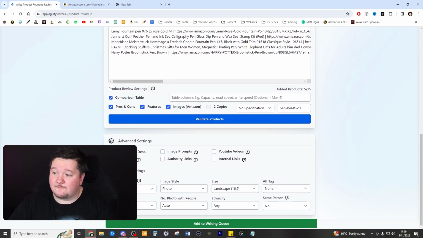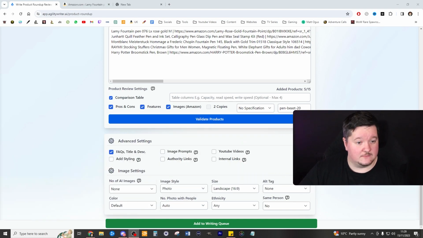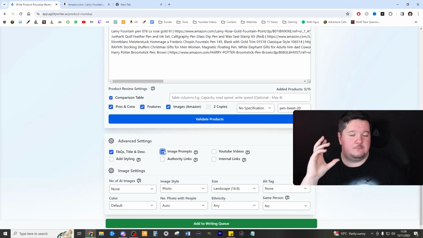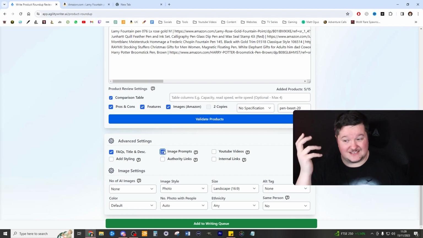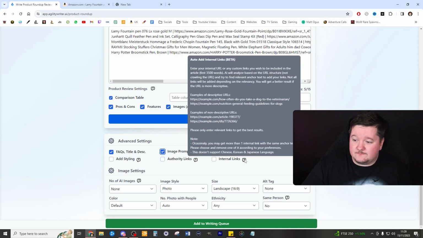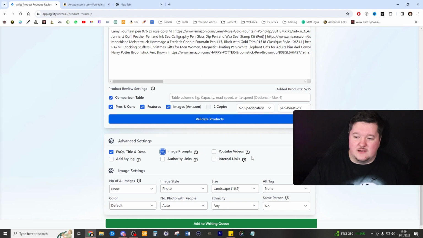Now you can add up to 15 products as well, so it's worth bearing that in mind. Now let me just move my cam so you can actually see what I'm looking at here. I'm deciding on styling, image prompts. I do personally like image prompts in there just in case I want to add a really nice catchy picture for the front page. This really helps it. Internal linking, you can add that if you wish. You will need to go through all the information there to do that, but I haven't done that.